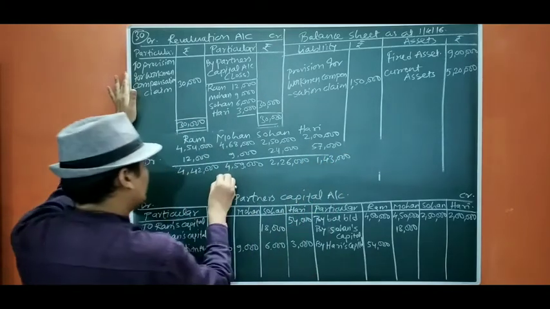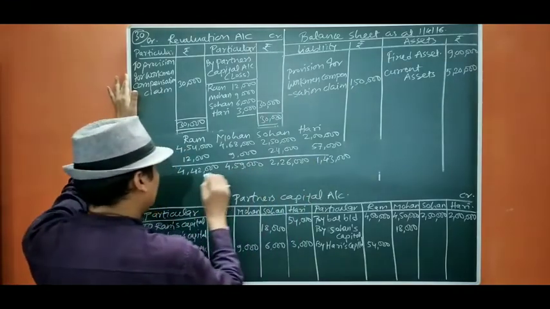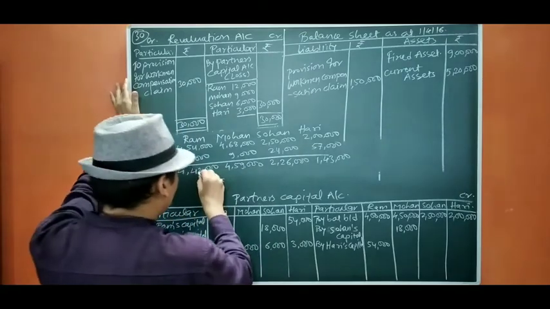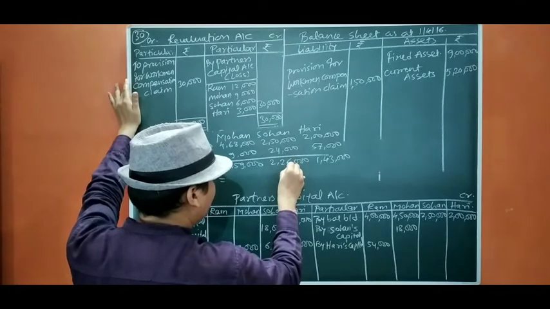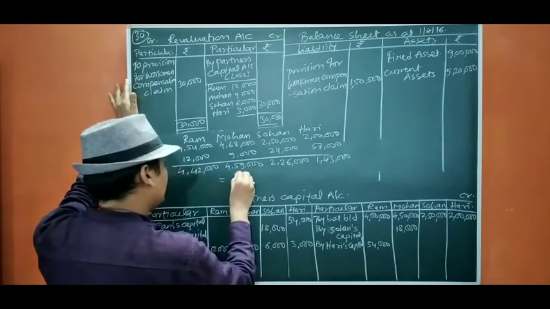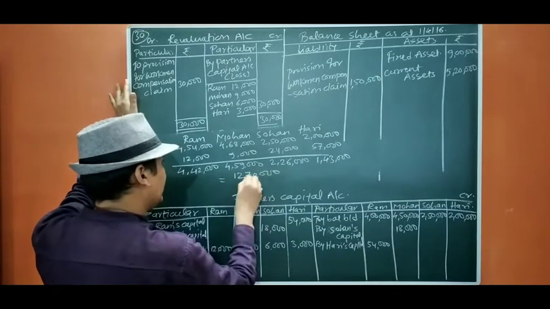Okay, the total amount will be 4, 8, 10, 11, 12 lakh 1, 12, 27, 12 lakh 30, 12 lakh 70. Okay, this is 12 lakh 70,000.